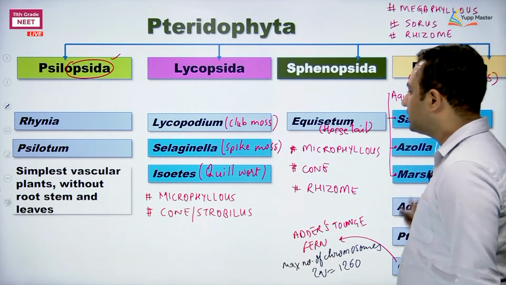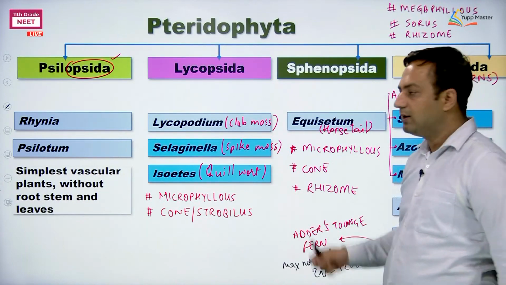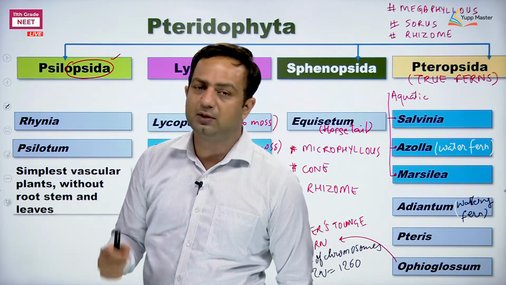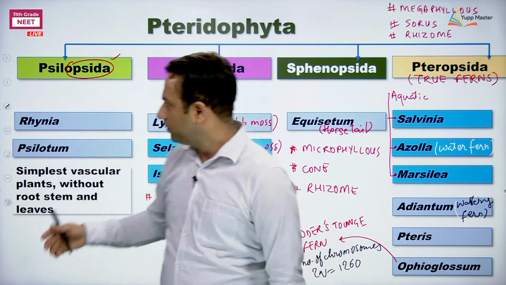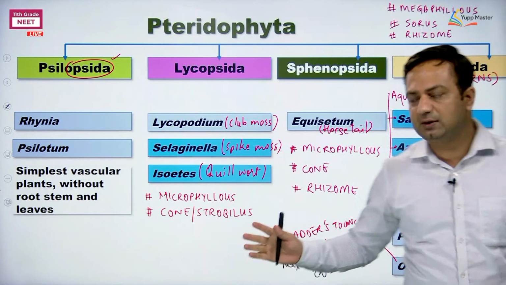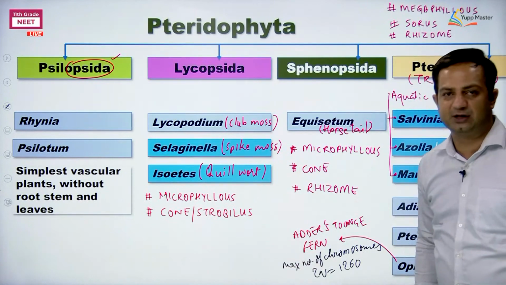So this is about the classification. This time the classification is given at the end for Pteridophyta, not in the beginning. Okay, Xylopsida members are mostly extinct. Remember this one. Equisetum is the only living genus in Sphenopsida.